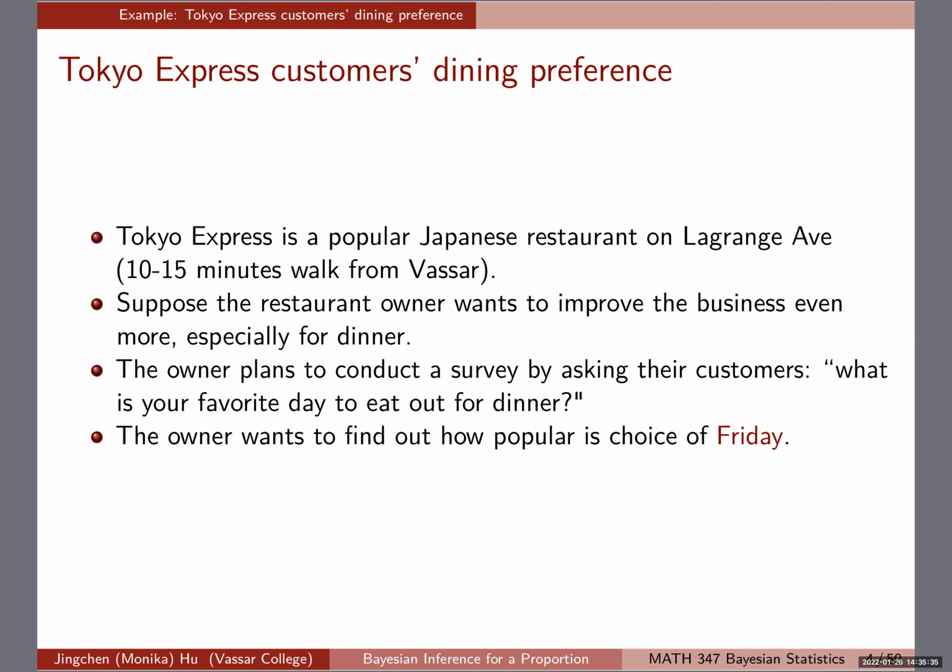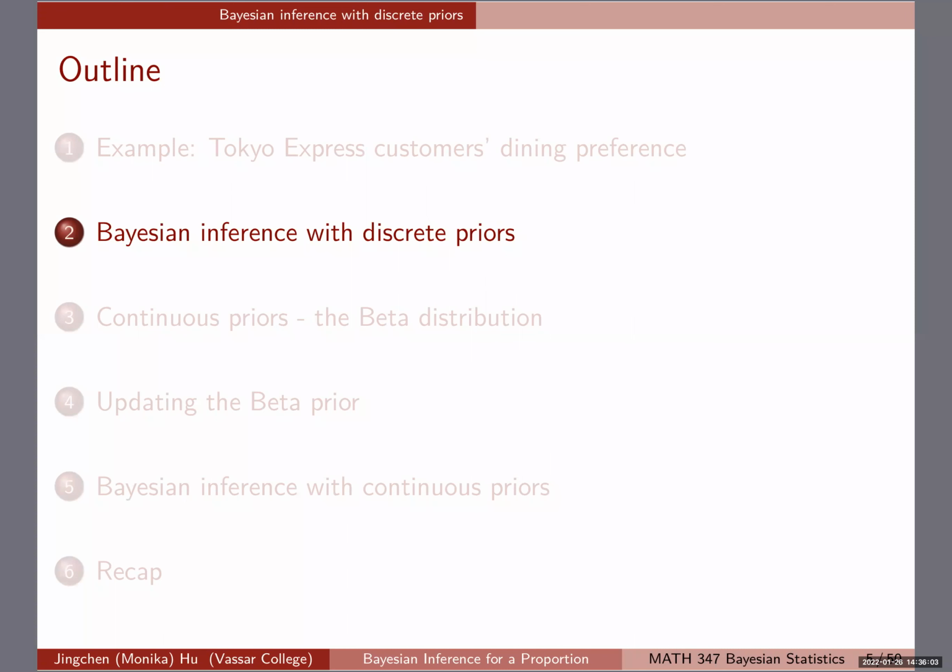At the end of the day, the owner wants to find out how popular the choice of Friday is. Of course, you can ask the question, what is your favorite day to eat out for dinner? People might choose Monday through Sunday, so it's going to be a categorical response, right? Different choices. But if we only focus on Friday, we can turn it into a binary outcome: it's Friday or not Friday. So we're simplifying everything, and the goal is to find out how popular Friday is. That's the motivating example, and I'm going to show you how to do discrete priors, which is very similar to the all-nighter example, like I said. But this time we'll get into the detail of how the update is done.